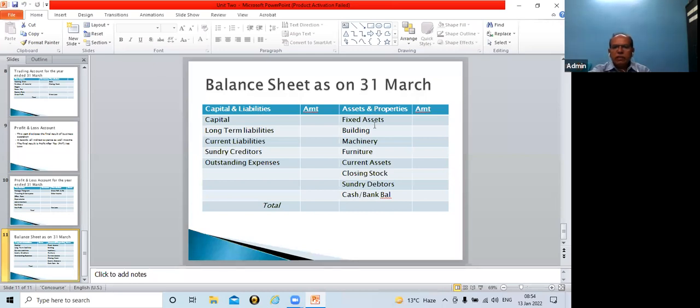As far as assets are concerned, we start with fixed assets, like building, machinery, furniture, vehicle, etc. Then followed by current assets. Under current assets, there might be closing stock, as we have discussed in the closing stock adjustment.